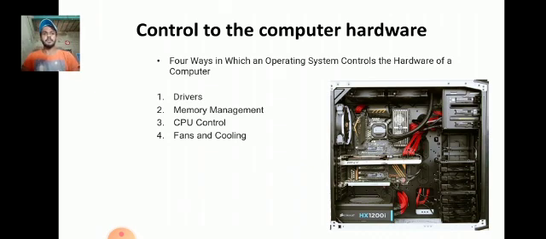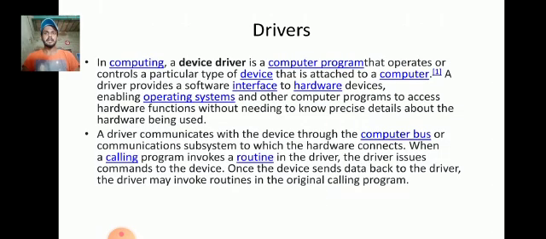This is a diagram of control of the computer hardware. Four ways in which an operating system controls the hardware of a computer: drivers, memory management, CPU control, fans and coolant. Drivers.